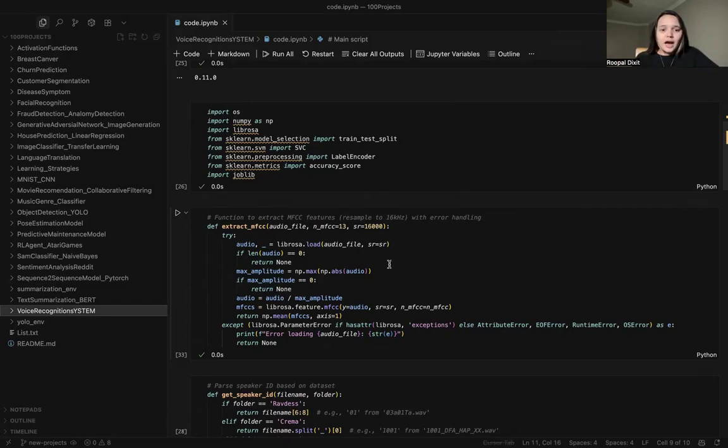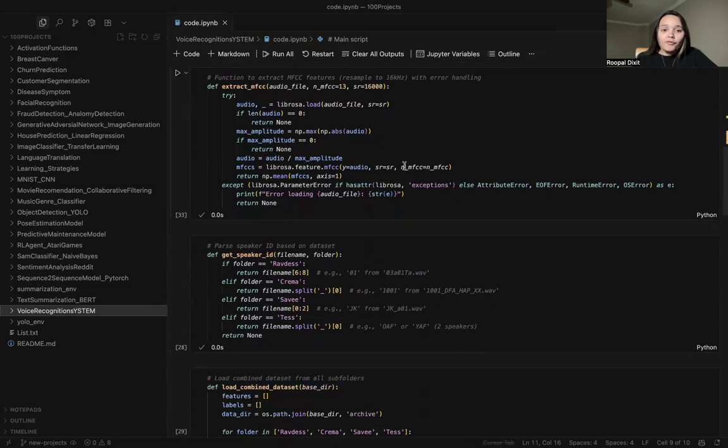So let's start with how we are extracting the MFCCs. This is the main critical part, which actually distinguishes one audio file from another on the basis of its texture, its pitch, and its timbre. I think that's how it is pronounced. So, the timbre of the file.